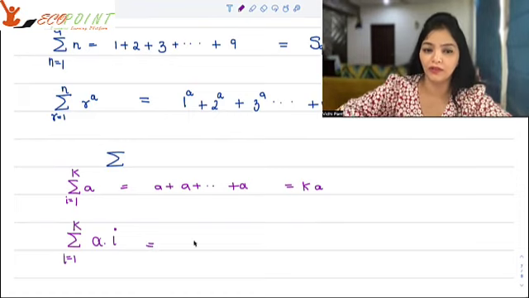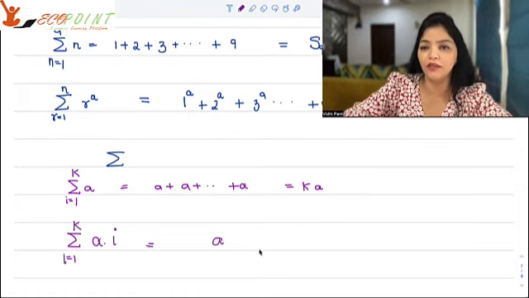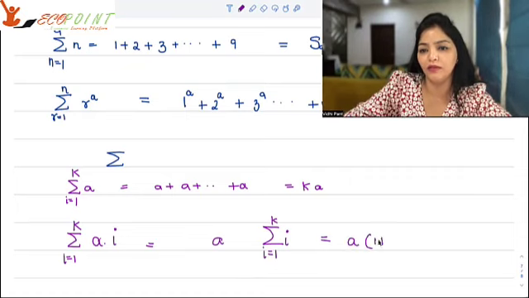Now this is different. In this, a is a constant, it can come out, and it's a times summation of i, where i goes from 1 to k. So what's happening? You have a, and then you are adding 1 plus 2 plus 3 till you're adding it till k.